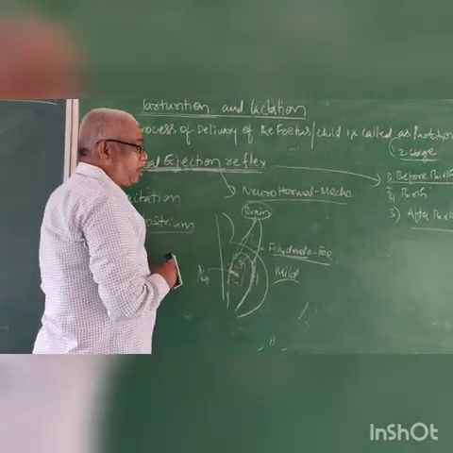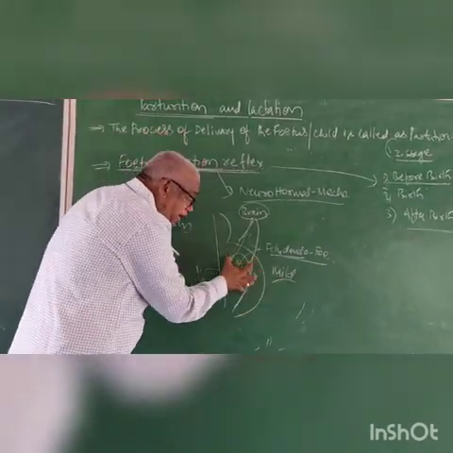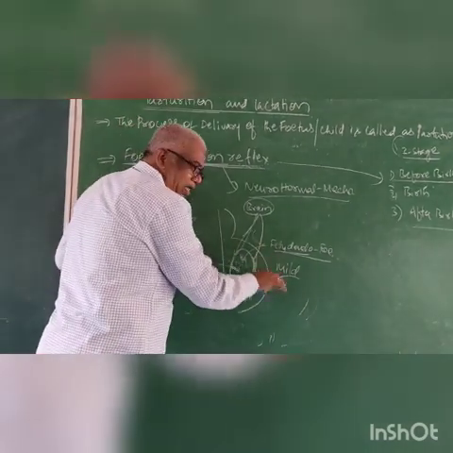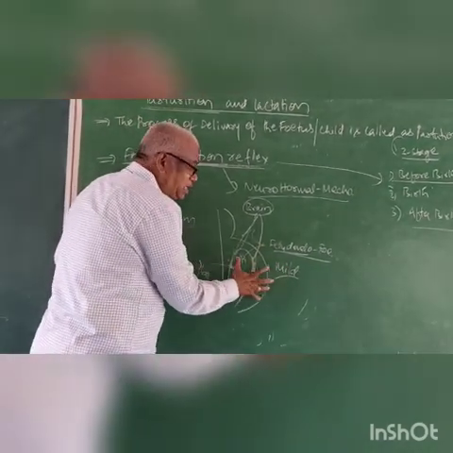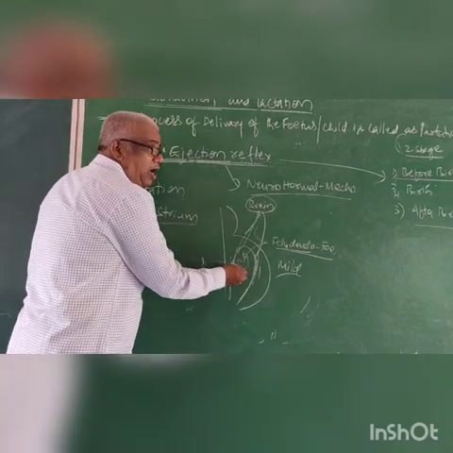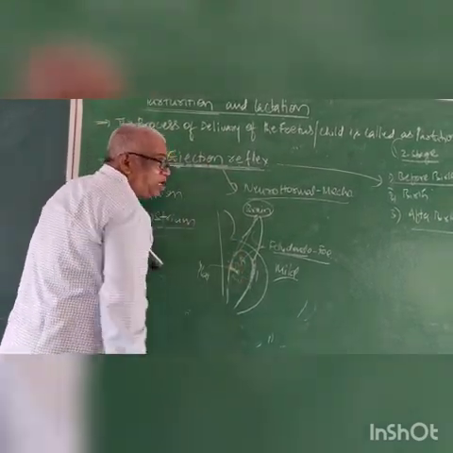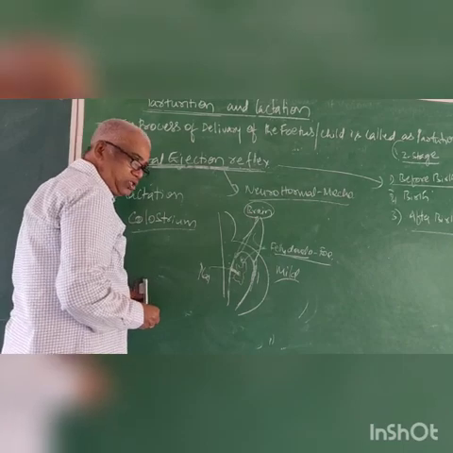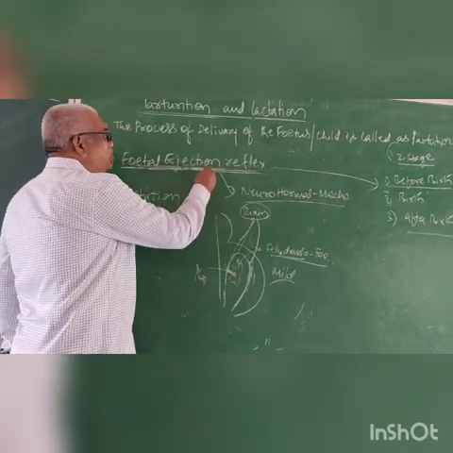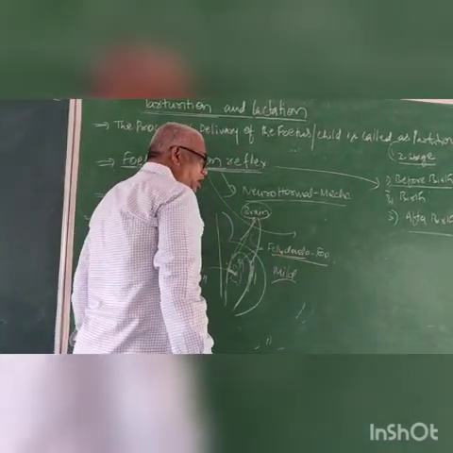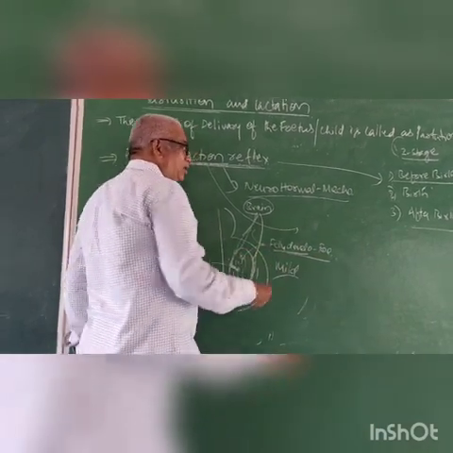Right. It is mild contraction or strong contraction. Mild contraction. This mild contraction is not enough. Contraction is there, but this mild contraction is not enough for the ejection of the fetus completely outside. Due to this, the fetal ejection reflex is also triggered.